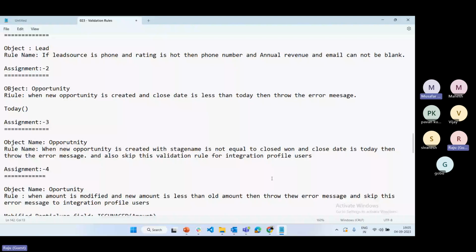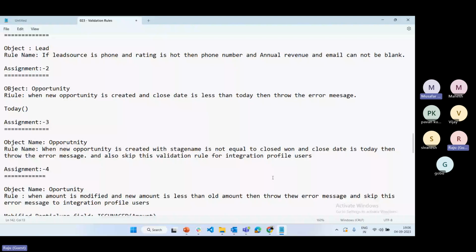Suppose you updated the car in OLX. In that OLX, if your car is still available, it means the close date is open. It is not closed. Suppose I am going to buy your car, that date is nothing but the close date. Your deal is closed, so your car is not available for other customers. Already the car is sold. So the close date is today, something like that.